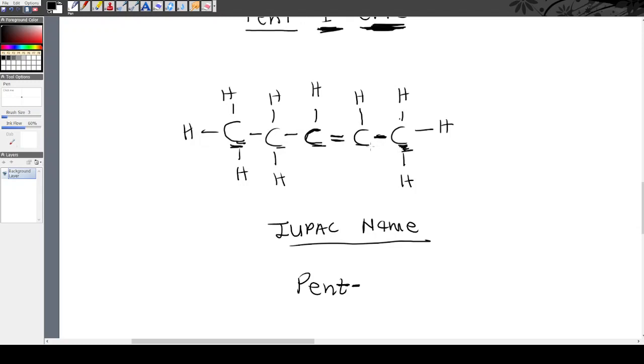So 1, 2. At carbon number 2, we have a double bond. So pent 2 ene.